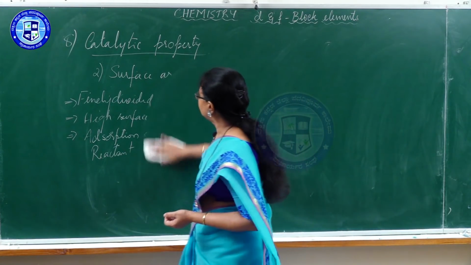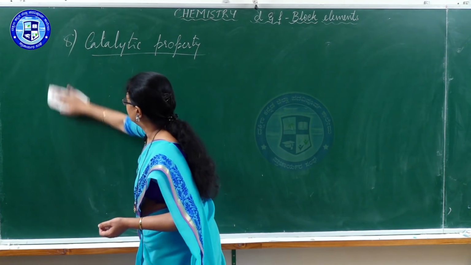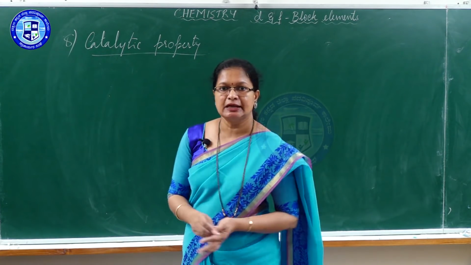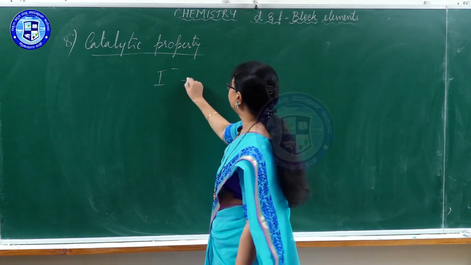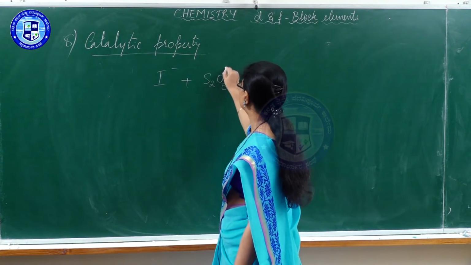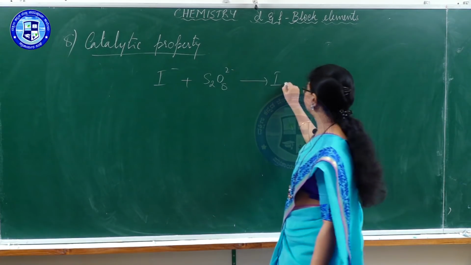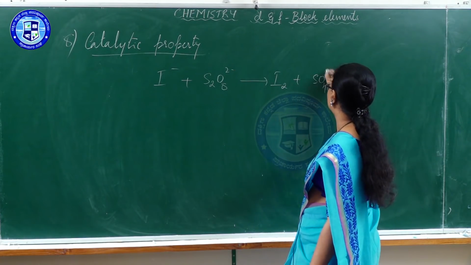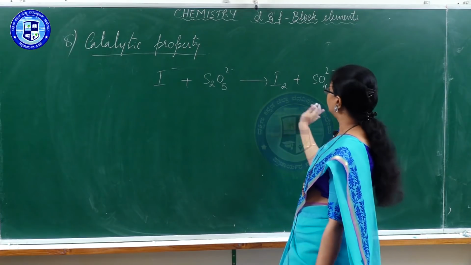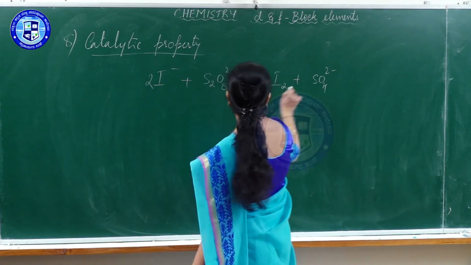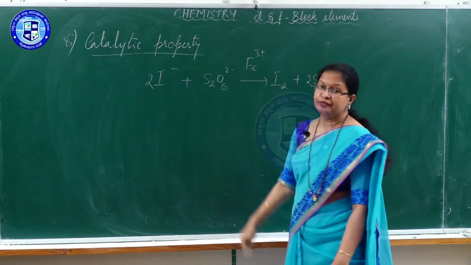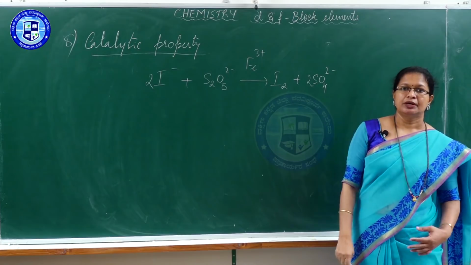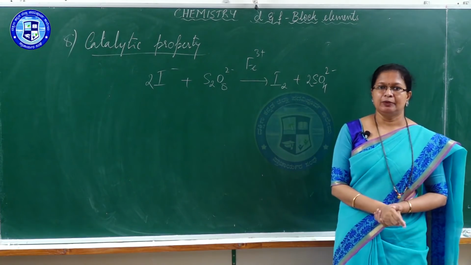Then there is one more example to be seen based on variable oxidation state itself, like the conversion of iodide reacting with persulfate S2O8 2 minus to form iodine, I2, with the SO4 2 minus. If you balance it, that will be 2 times and it's 2 times. This is catalyzed by iron 3 plus. Ferric ion catalyzes this reaction. D block, ferric is from D block.